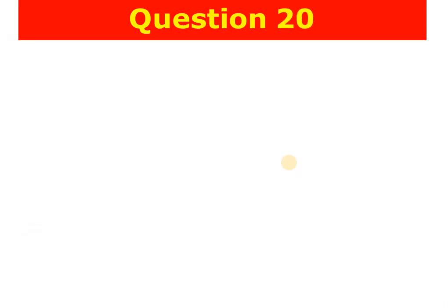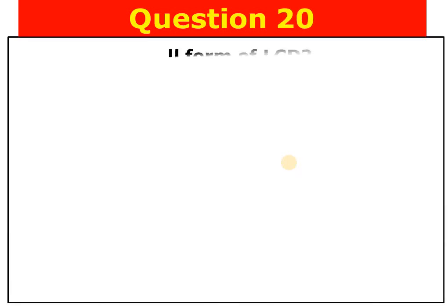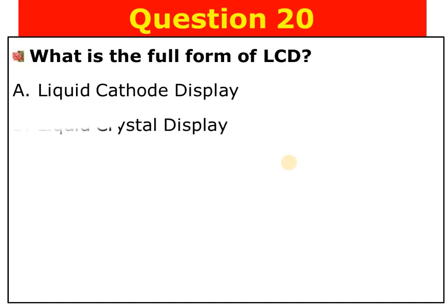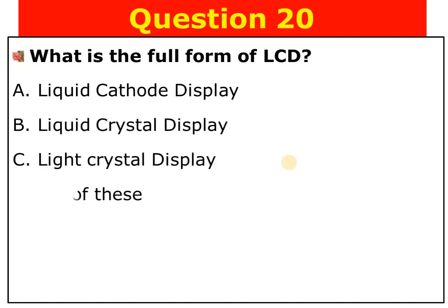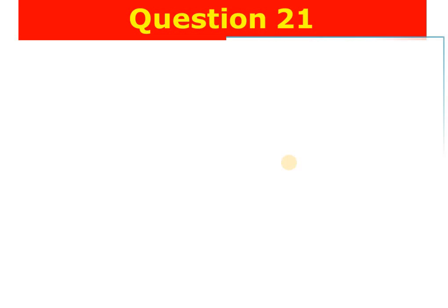Question number 20. What is the full form of LCD? A. Liquid cathode display, B. Liquid crystal display, C. Light crystal display, D. All of these. The answer is B. Liquid crystal display. Let me go to question number 21.